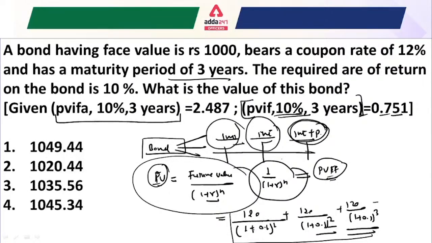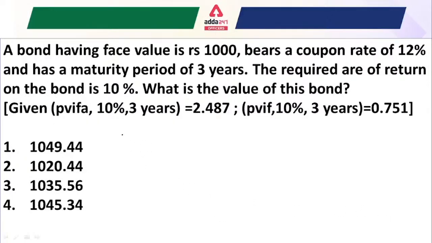Okay, this calculation is more complicated when we are going to solve it. So instead of writing this, since all the calculation is already given in the question, you only have to multiply 2.487 with the 120, which is your interest for every year.